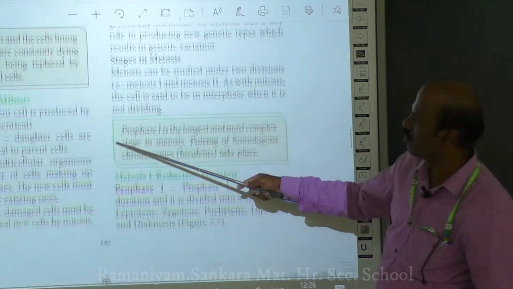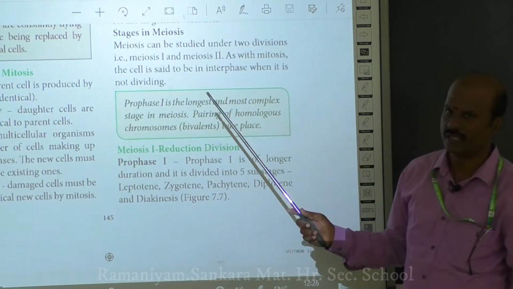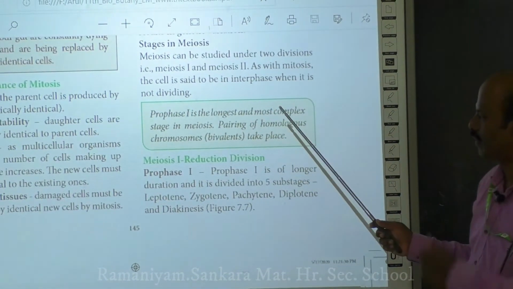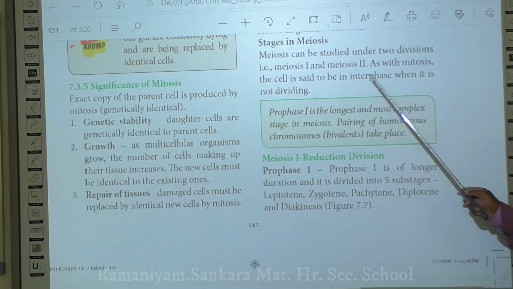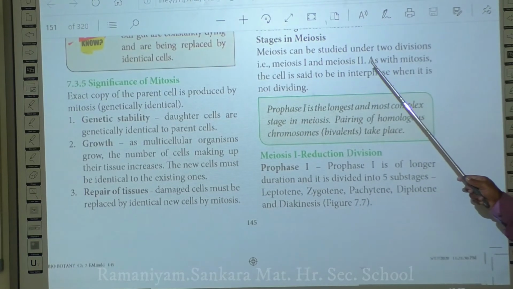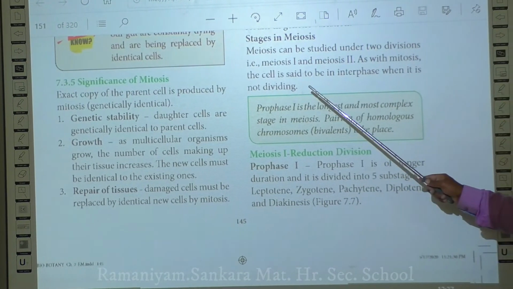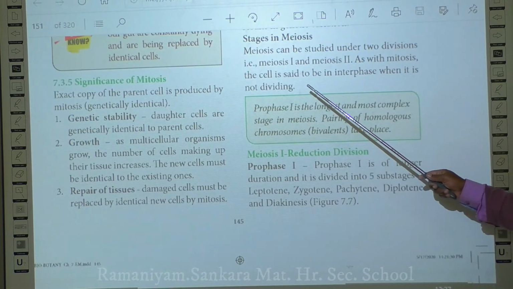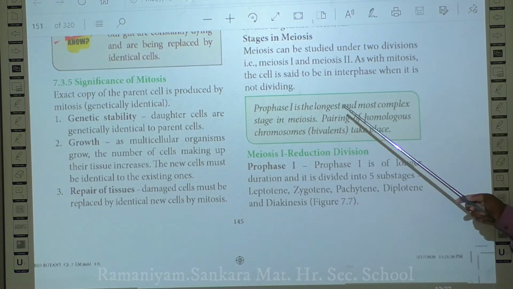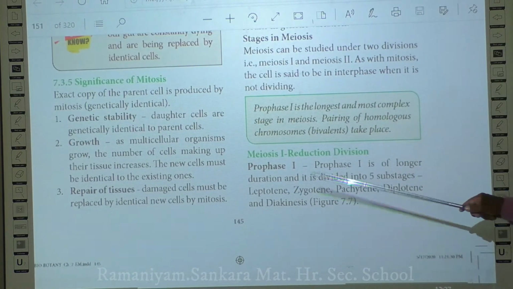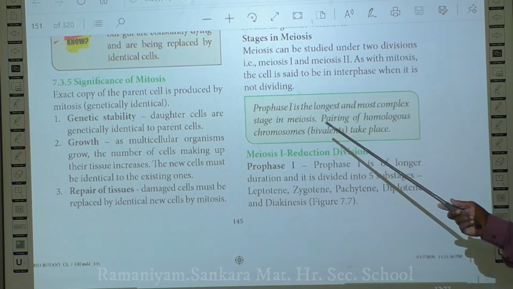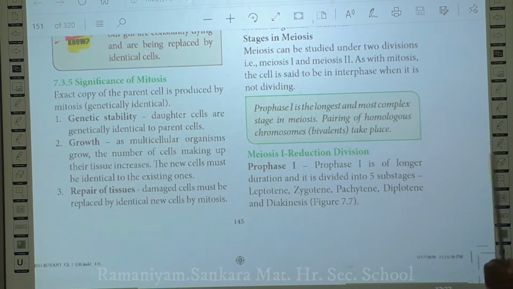Now we will discuss the different stages that take place in meiosis. Meiosis is basically classified into two important divisions: meiosis 1 and meiosis 2. When compared to mitosis, the cell is said to be in interphase when it is not dividing. So both in mitosis and meiosis, the cell first undergoes a stage called interphase. During this phase, the cell does not undergo any division.